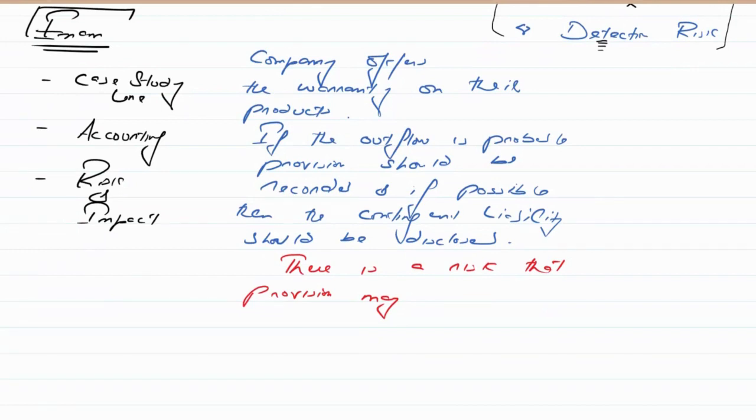There's a risk that an incorrect estimate may be made, and as a result, provision may be understated.